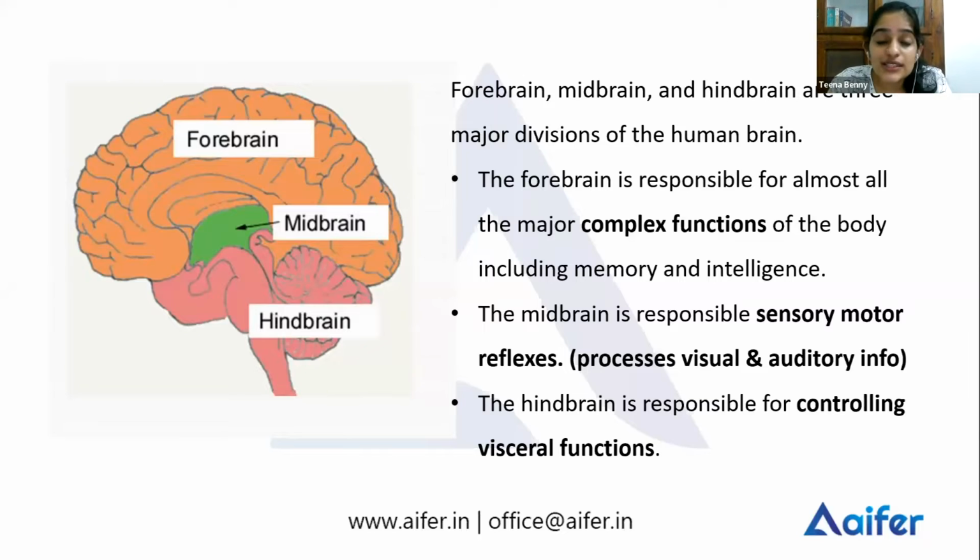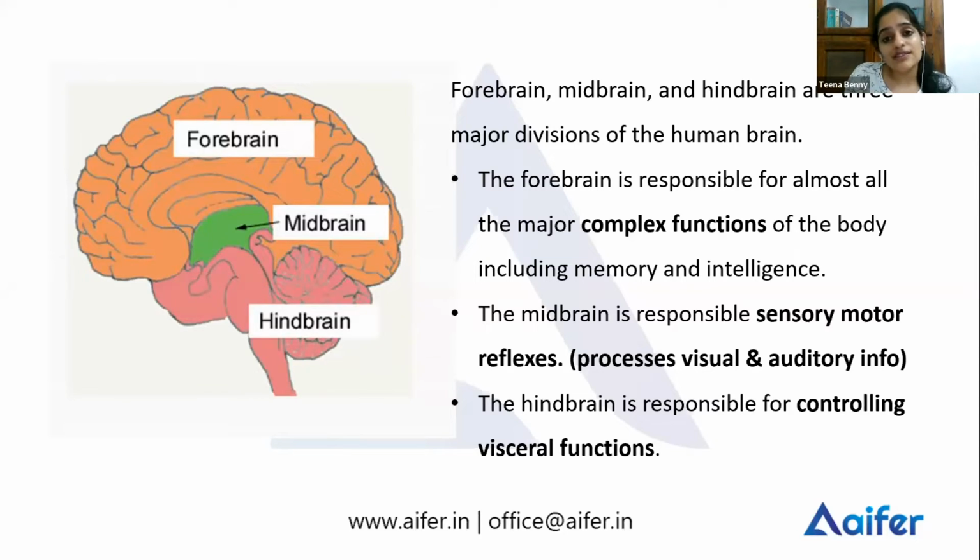If you have to make a serious decision, it happens because of your forebrain. So these are the basic three divisions of the brain: forebrain, midbrain, and hindbrain. What does hindbrain do? Your survival functions, your breathing and all your functions which are very important for your survival. Midbrain does your sensory motor reflexes. And forebrain handles your memory, your emotion, your intelligence.